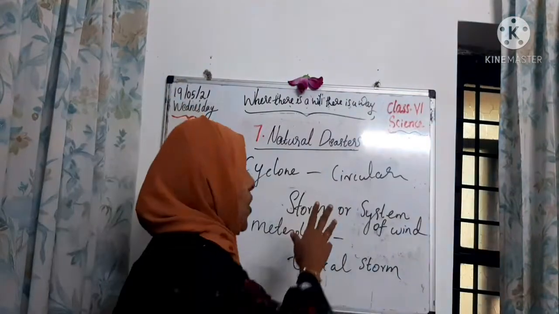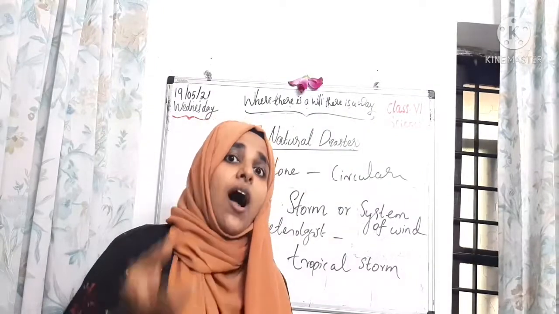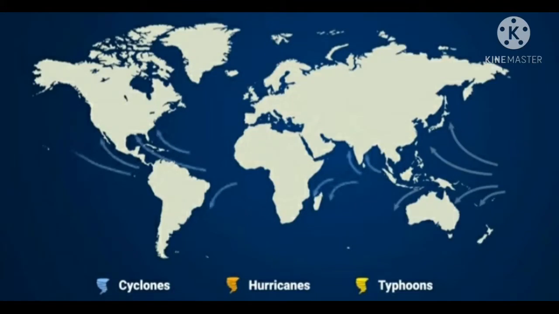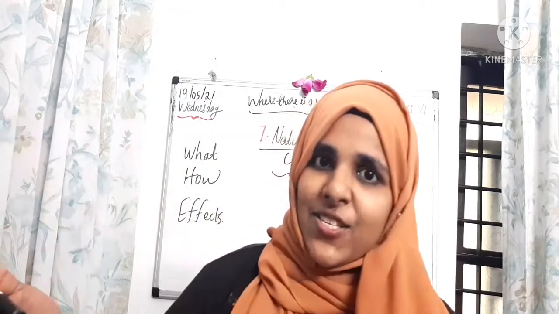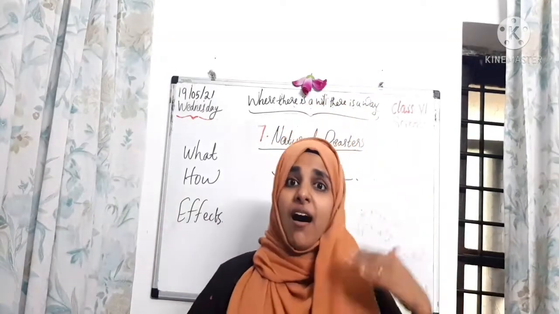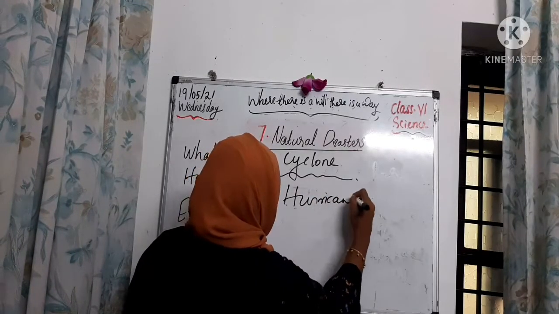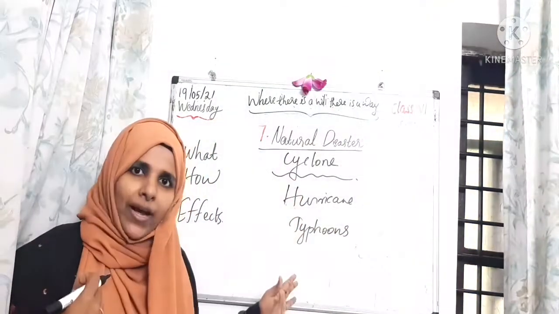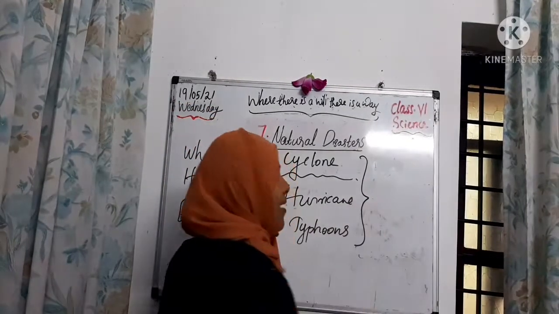Okay, students. So now we learned what a cyclone is. Understand? Now we can check how it is formed. Okay, so let's see it. Children, look at the picture. Are you familiar with these words other than cyclones, like hurricanes and typhoons? Actually, these are also cyclones. In different places, in different countries, they are named hurricane or typhoon. Hurricanes and typhoons are both natural calamities, but based on the location, the name may vary.